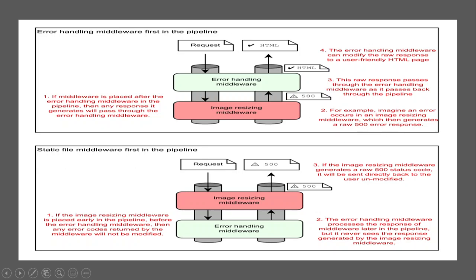So we should always place error handling middleware early in the middleware pipeline to ensure it will catch any errors generated in the subsequent middleware, as shown in the diagram. Any response generated by middleware earlier in the pipeline cannot be intercepted by the error handling middleware. That is what I am telling here.